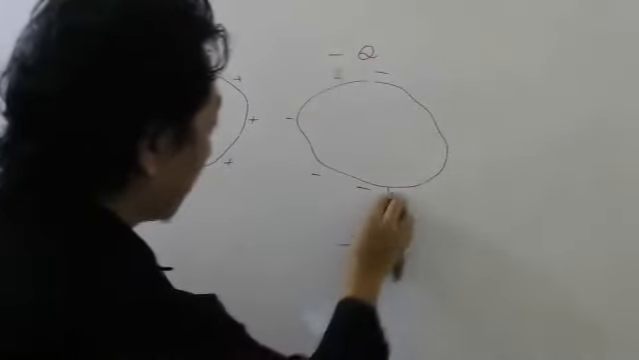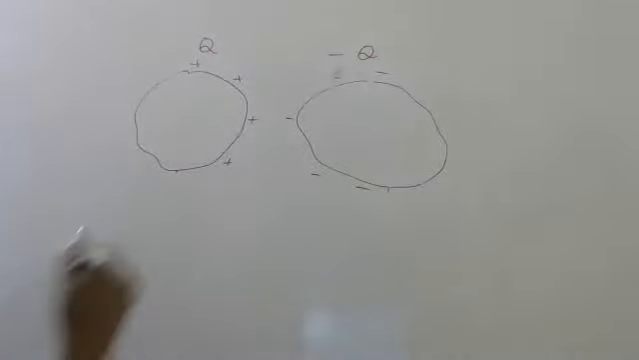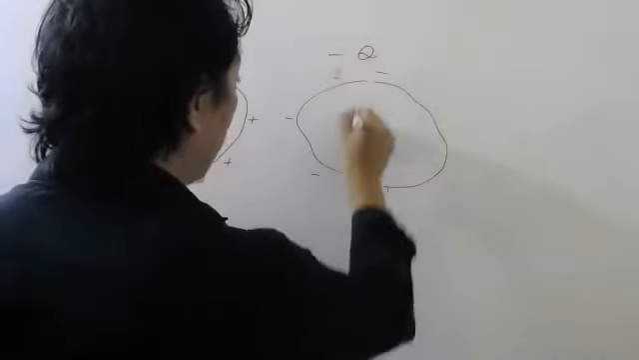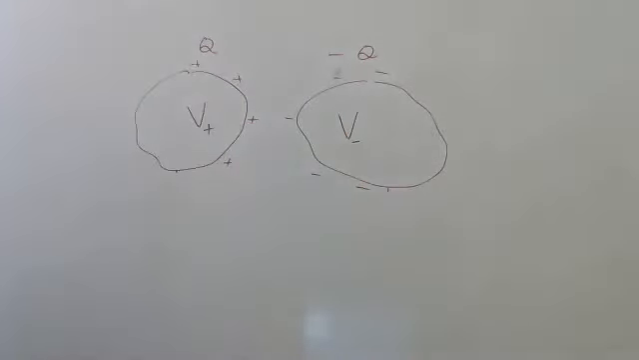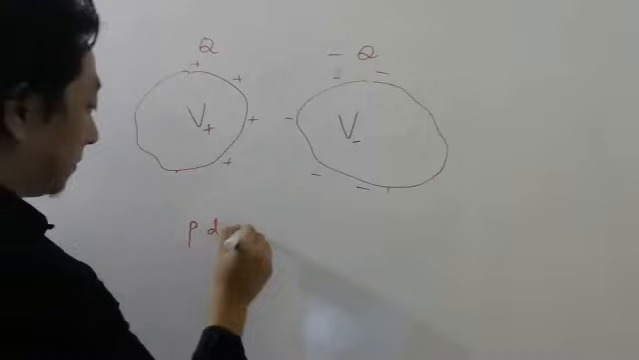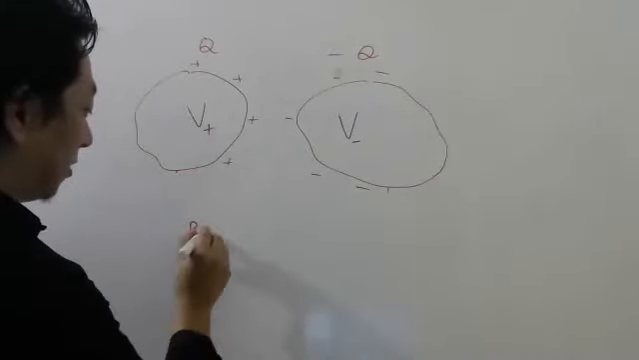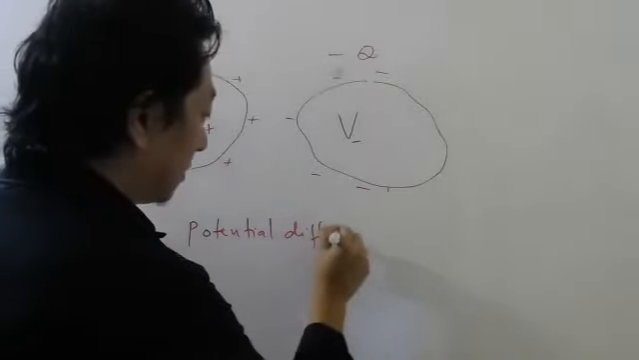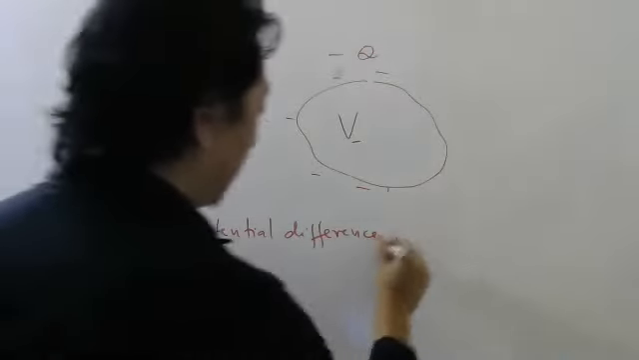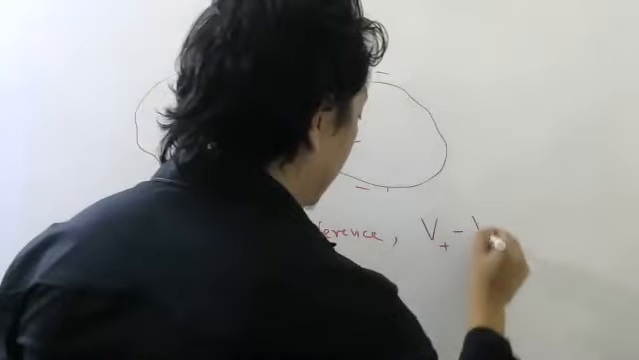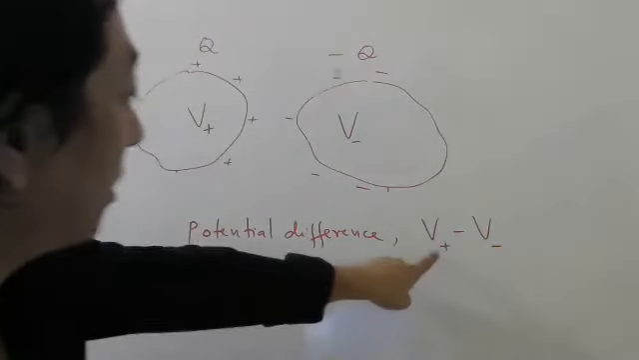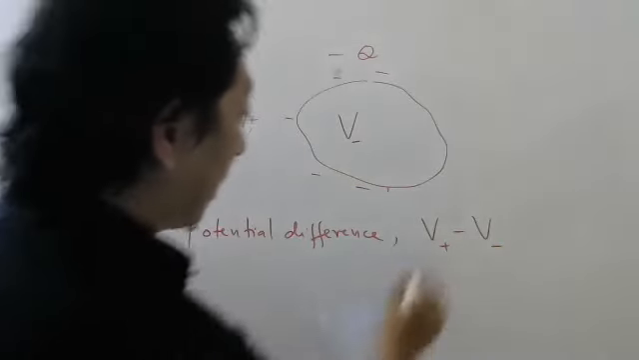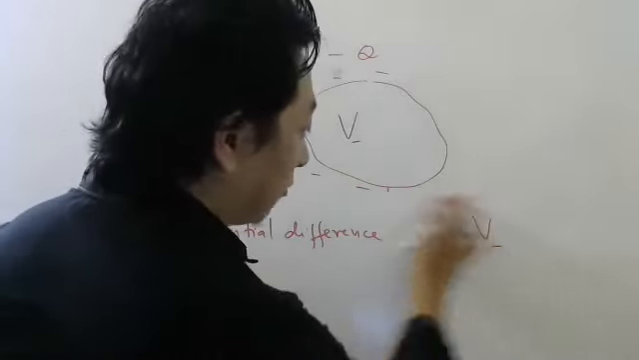Right now it's okay. Now look here. This point will be at higher potential now, V plus. This point will be at lower potential, V minus. So potential difference, let me write the spelling also. Potential difference will be V plus minus V minus. Okay, what is V plus? Potential of this conductor. What is V minus? Potential of this conductor. And if I want potential difference, then I have to subtract.